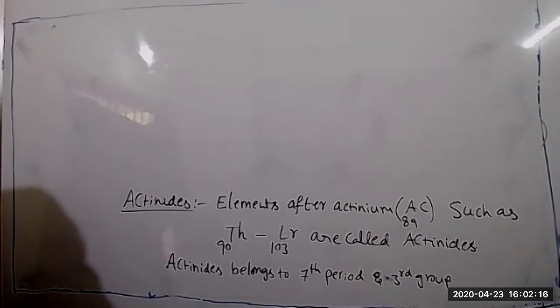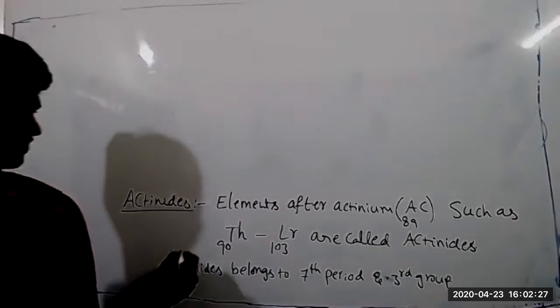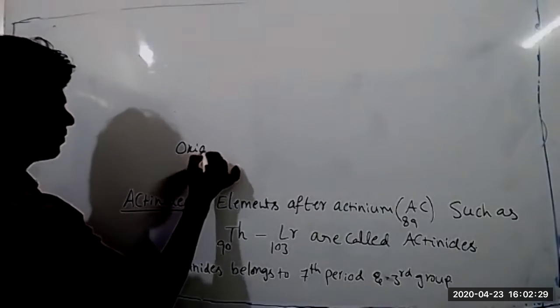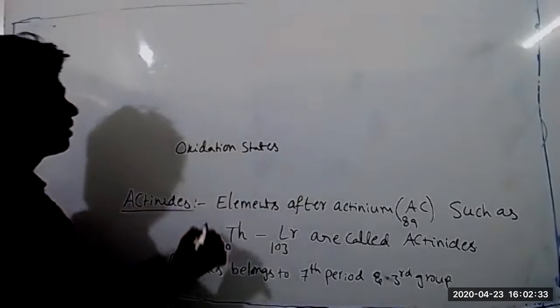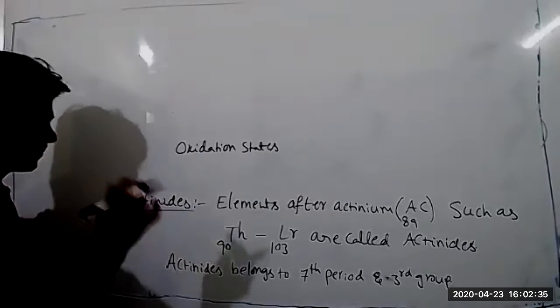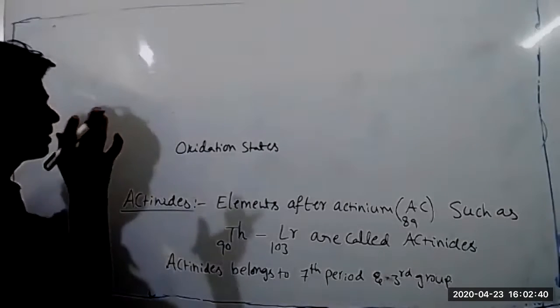Sir, tell me, what is the main difference between actinides and lanthanides? The major difference is in their oxidation state. Oxidation states are different. It will come in the chemical bonding chapter?